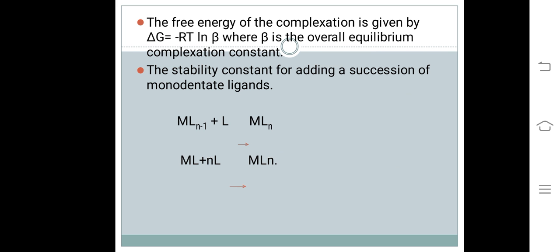The free energy of the complexation is given by ΔG = -RT ln β, where β is the overall equilibrium complexation constant. The stability constant for adding a succession of monodentate ligands. These are the examples.